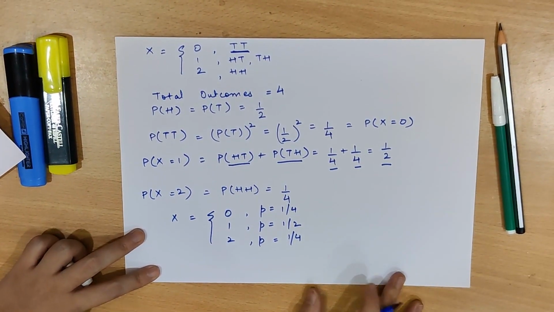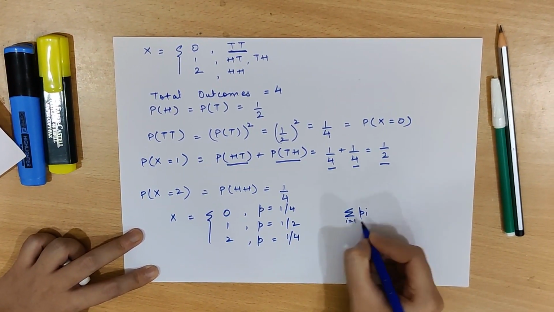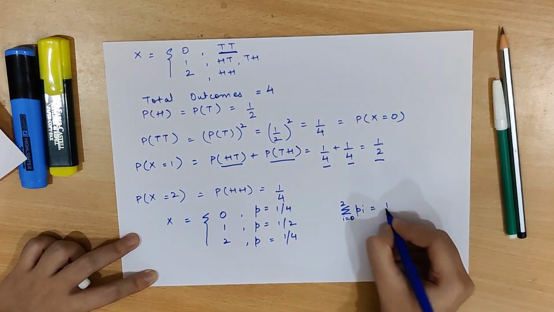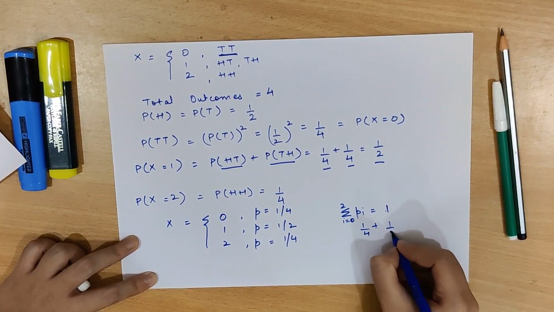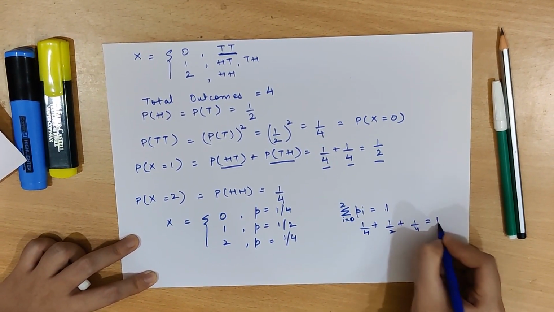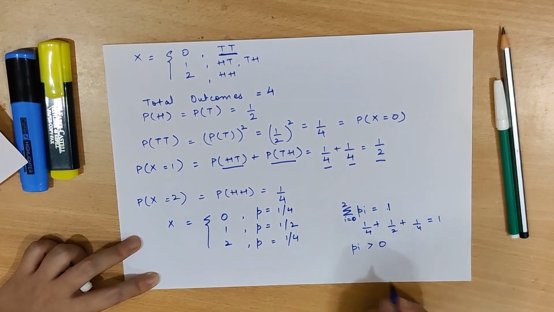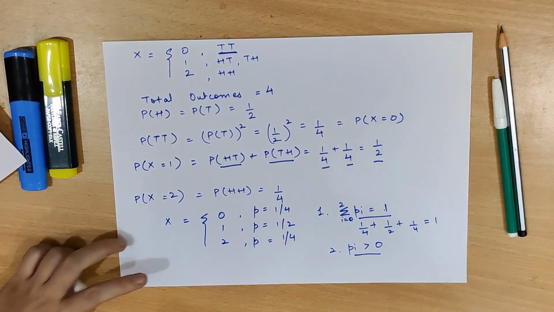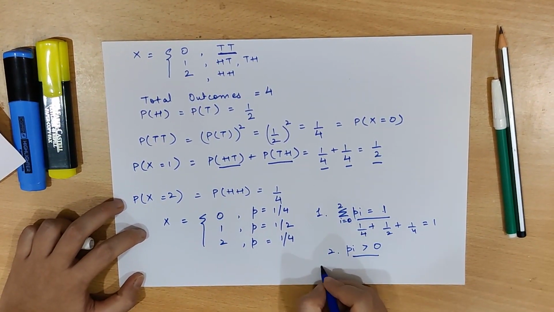If you see over here, we have the summation of all the p_i, that is the summation of all the probabilities is equal to 1. That is 1 by 4 plus 1 by 2 plus 1 by 4 is equal to 1. Also, all of the p_i's are greater than or equal to 0. These are the two properties that a probability function satisfies. So with this we come to the end of our video.